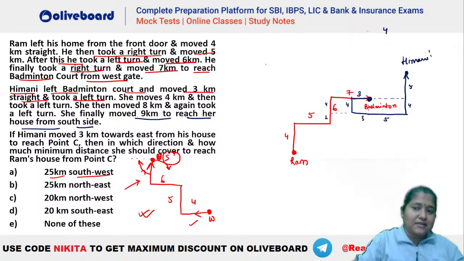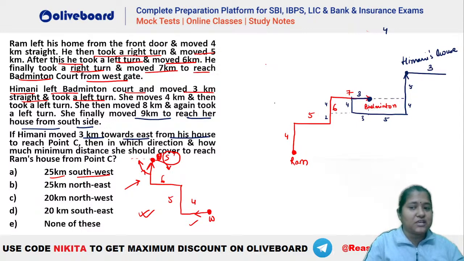Now the question is, if Himani moved 3 kilometers east from her house to reach point C. So this is point C here. Then in which direction and how much minimum distance should she cover to reach Ram's house from point C? So you need to calculate this distance here. That is the shortest distance, isn't it?